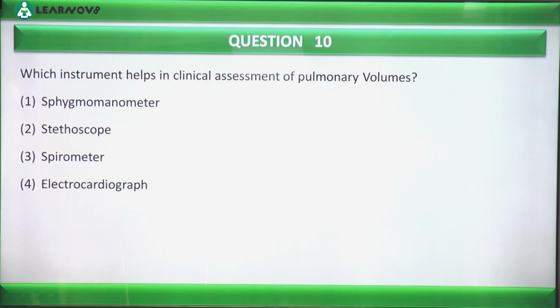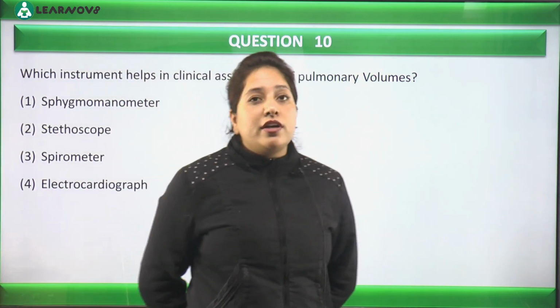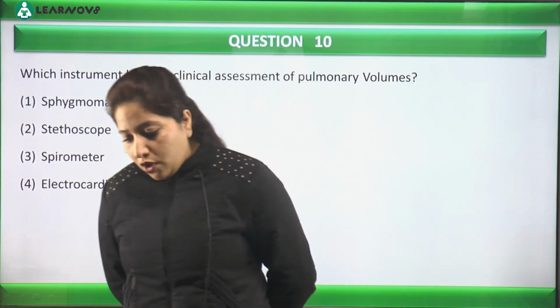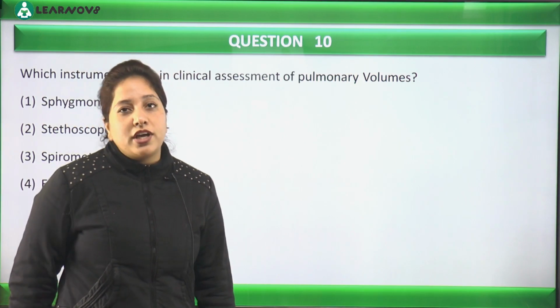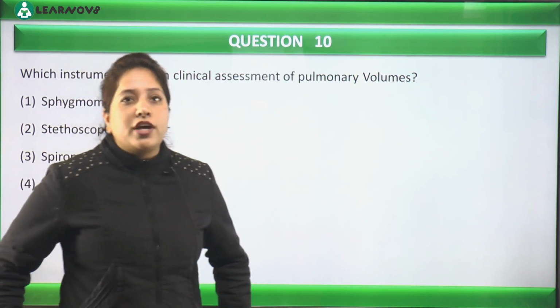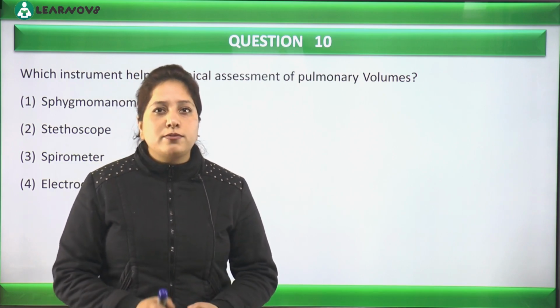Which instrument helps in clinical assessment of pulmonary volumes? Okay, so which instrument, कौन सा instrument हम use करते हैं pulmonary volumes को define करने के लिए? You know, we have different types of pulmonary volumes, like we have tidal volume, inspiratory reserve volume, expiratory reserve volume, residual volume.